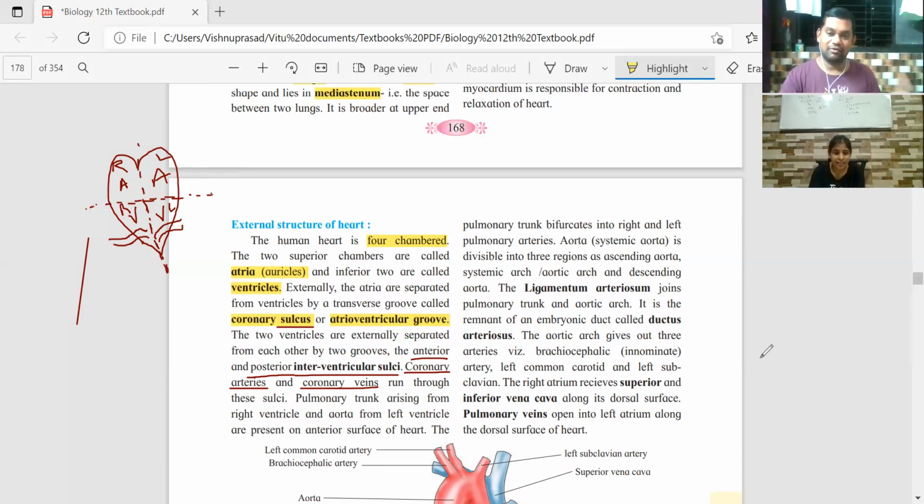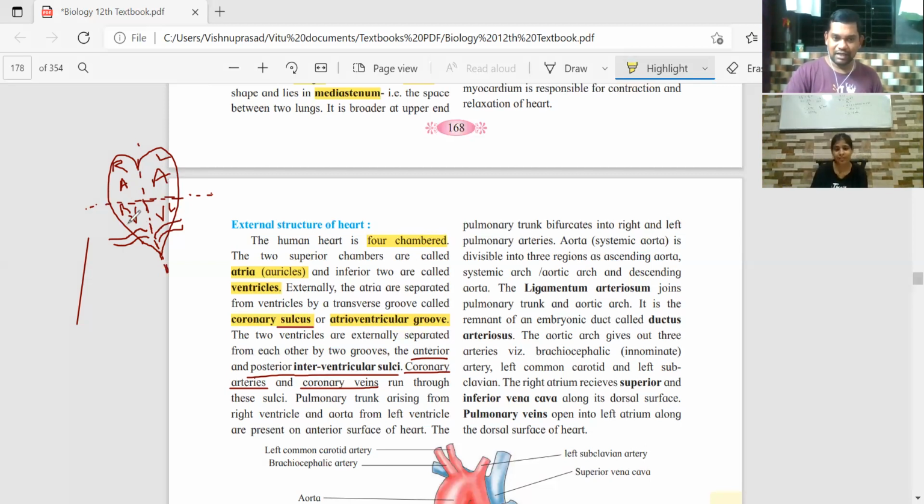Last time I told you LORD. Remember? Left side carries oxygenated blood, right side carries deoxygenated blood. So left auricle and left ventricle carry oxygenated blood. Right auricle and right ventricle carry deoxygenated blood. So the right side has only deoxygenated blood, and the left side only oxygenated blood.